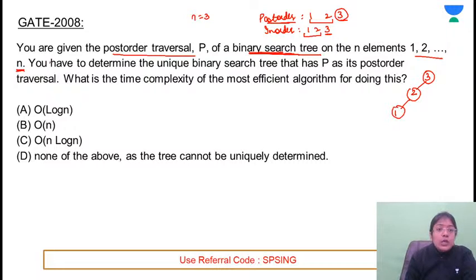यहाँ पे आपसे क्या पूछा है? You have to determine the unique binary search tree that has P as its post order traversal. What is the complexity of the most efficient algorithm for doing this? You need to determine the unique binary search tree. What will be the complexity? Yes, order of n is the correct complexity. Correct. Order of n. Why is it order of n?